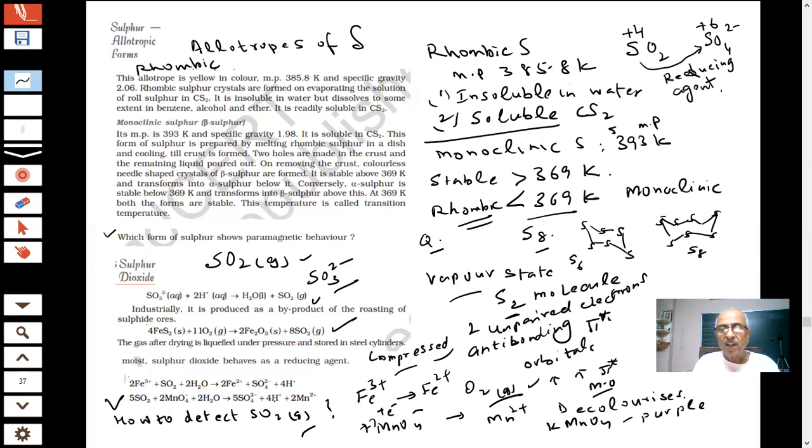But the basic thing is, we know that sulfur dioxide acts as a reducing agent. It will be oxidized to which form? SO2 to SO4 2 minus, plus 4 to plus 6, and manganese plus 7 to plus 2. The rest you just have to balance. And as you can see here, water and acid are present. So this is a way to learn the reactions.